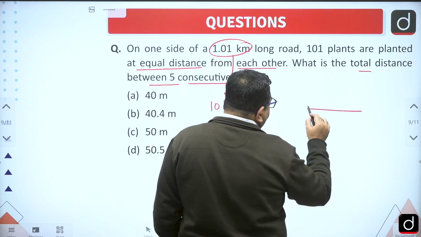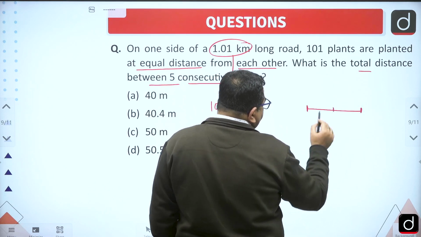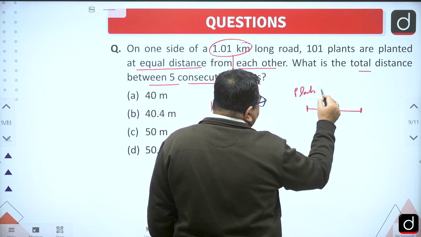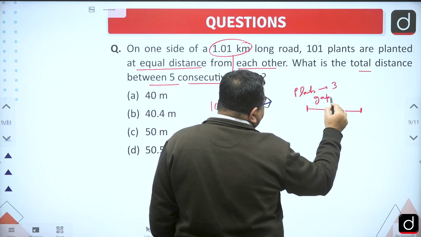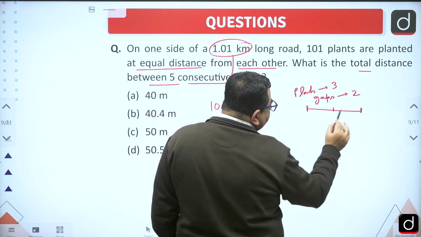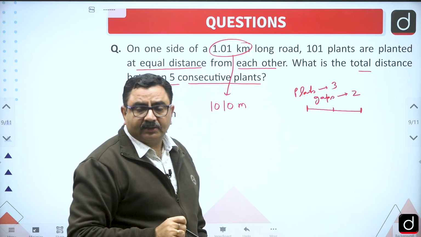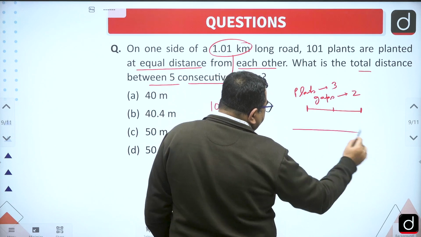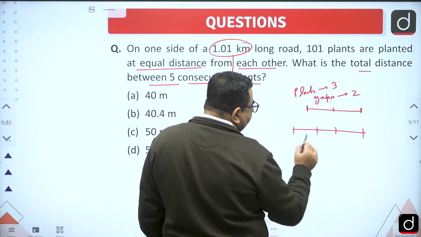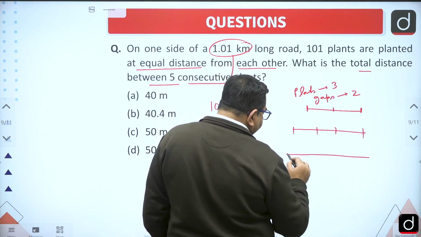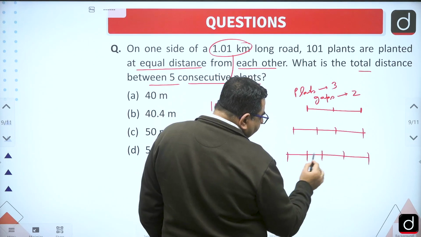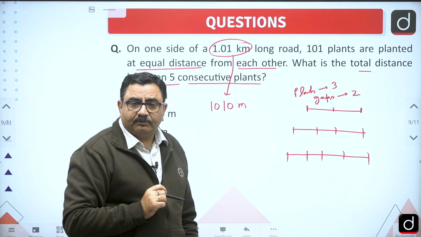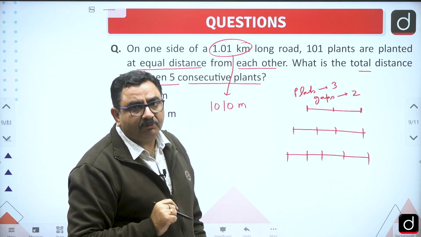Suppose there are 3 plants, right? The number of plants is 3. Then the number of gaps will be what? 2, because this is the gap, which can be the distance. Gap is the distance, right? So can I say 3 plants, gaps will be 2. If there are 4 plants, then gaps will be 3. If there are 5 plants, then how many gaps will be there? 4 gaps, right? So can I say the number of gaps will always be 1 less than the number of plants, right?